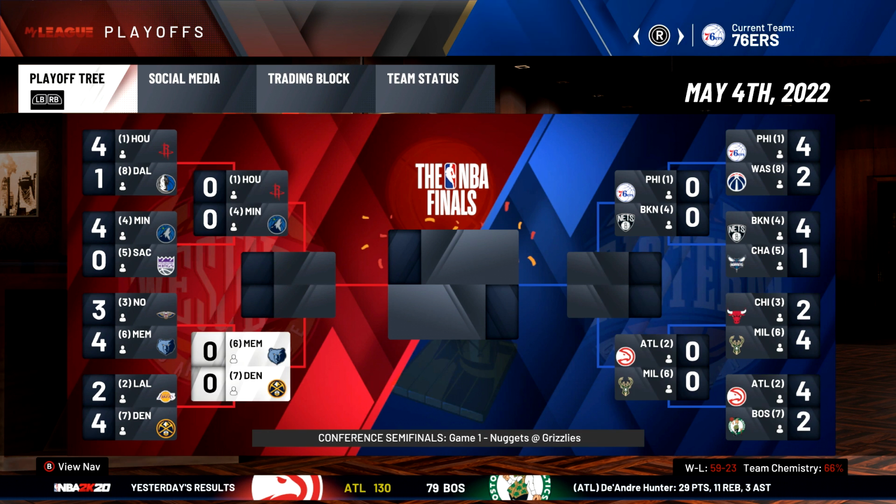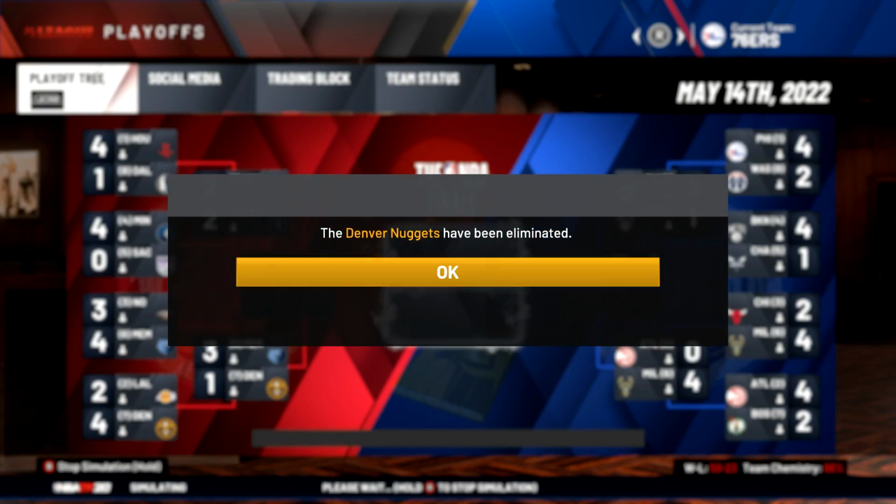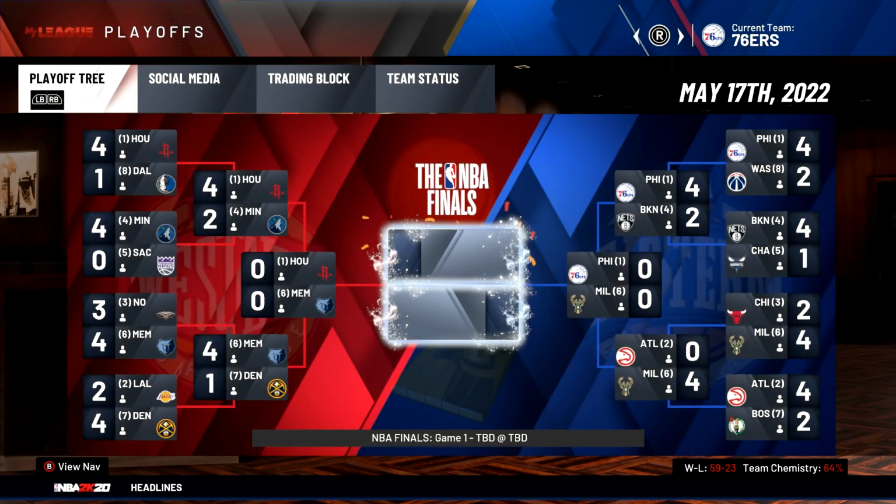And then in the West, we actually only have one team. We got Kobe Bryant and the Grizzlies, and they actually upset Wilt and the Pelicans. So a few teams moving on to the second round. Let's see if some of our players can move on to the conference finals.